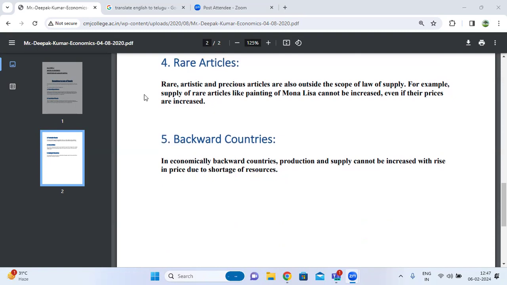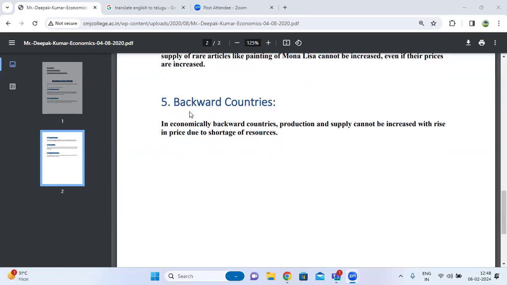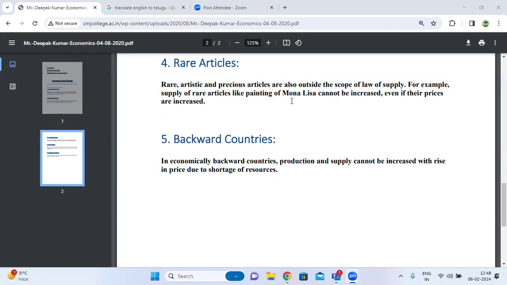Next one is rare articles. Rare and precious articles are outside the scope of the law of supply. For example, the supply of rare articles like the painting of the Mona Lisa cannot be increased, even if their prices are increased.